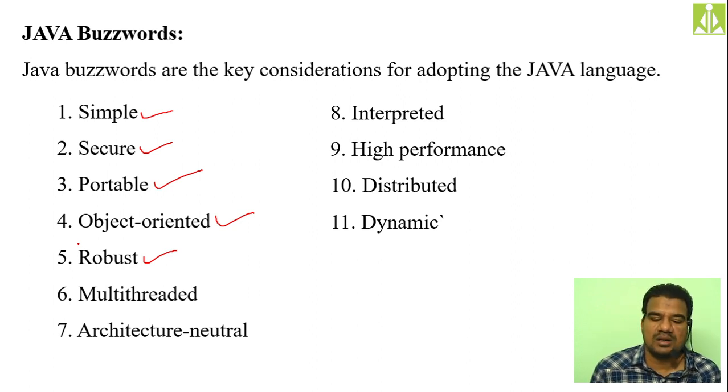There are other points also, like multi-threaded, architecture neutral, interpreted, high performance, distributed and dynamic. Those things we will discuss in our next class, because it is already more than 50 minutes, I guess. So we should stop our lecture over here, and I need to give some extra time to you so that you can complete the assignment and submit your attendance.